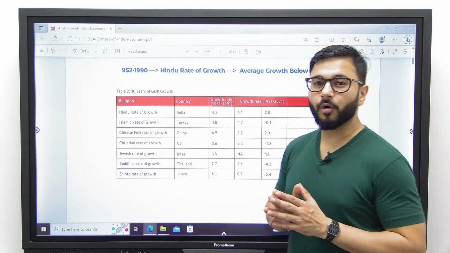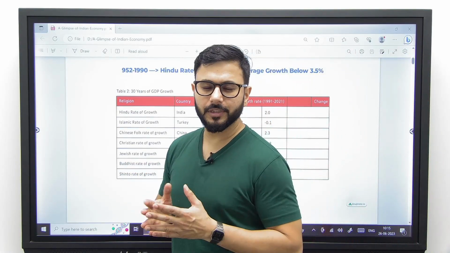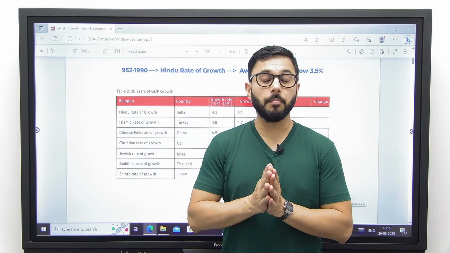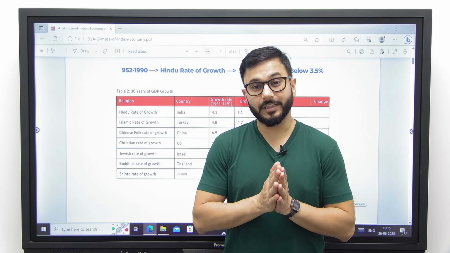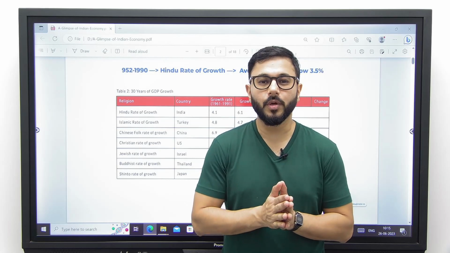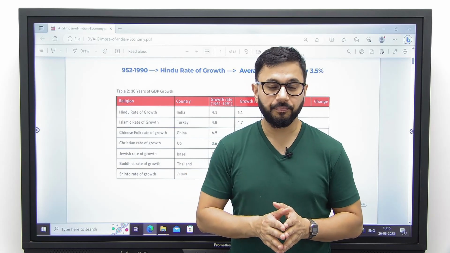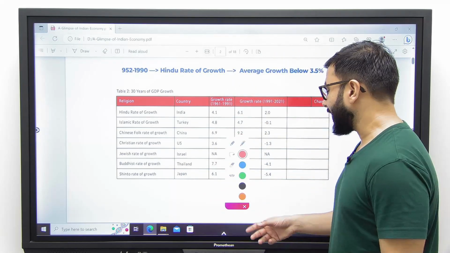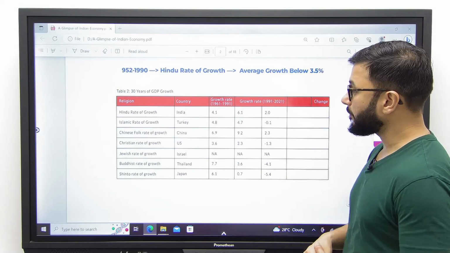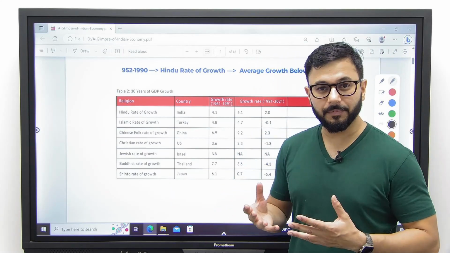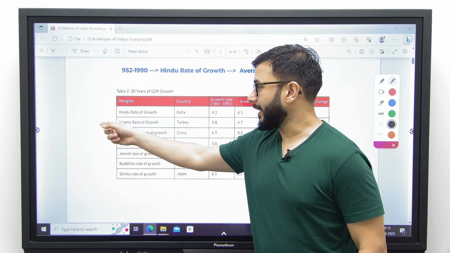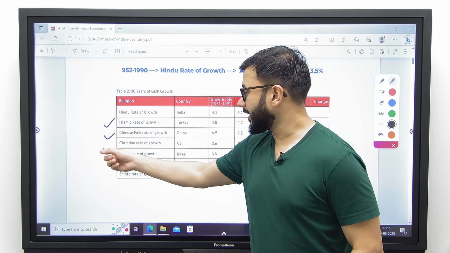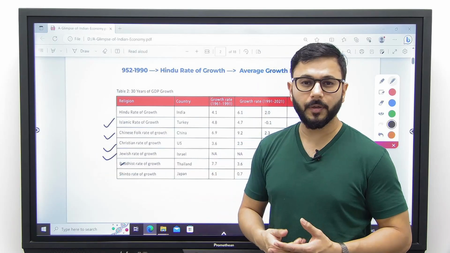Firstly, what about Hindu rate of growth? You must have heard about this term, but we often tend to misjudge it or think that this has anything to do with Hinduism as a religion. Well, this is not the only term that has been given to India or any other country around the world. There have been similar terms which have been given to other nations as well, like Islamic rate of growth, Chinese rate of growth, Christian rate of growth, Jewish rate of growth.